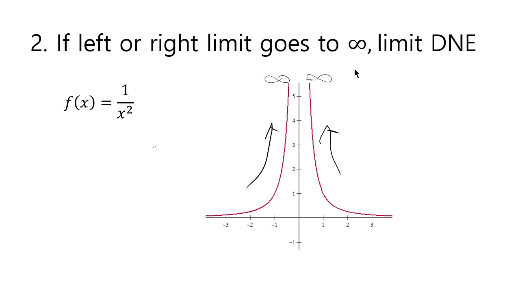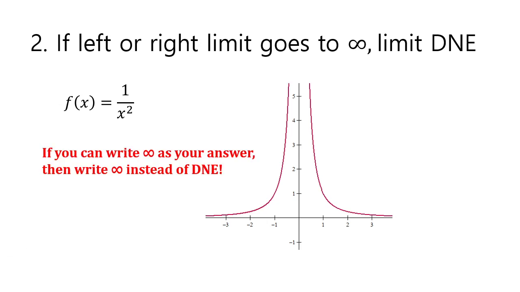Having the limit going to positive infinity is a case of divergence. So technically saying DNE is not wrong, but if you can be more specific and say that the limit goes to infinity, then you should write that instead of DNE.